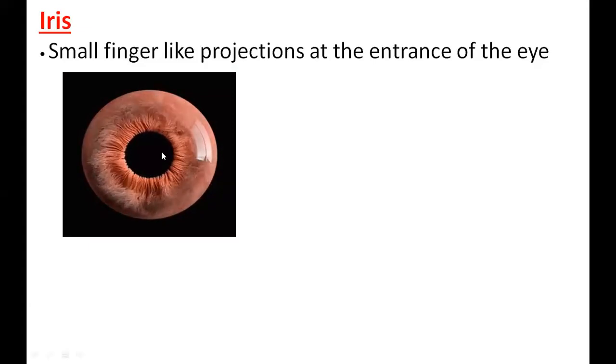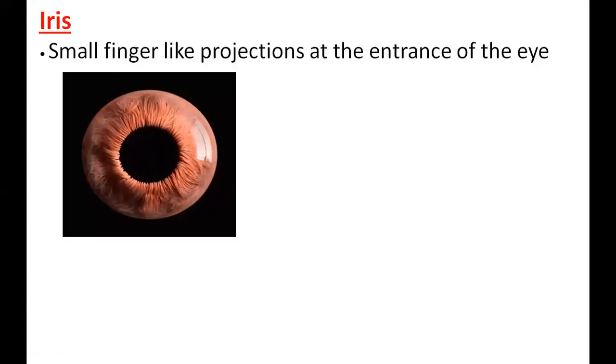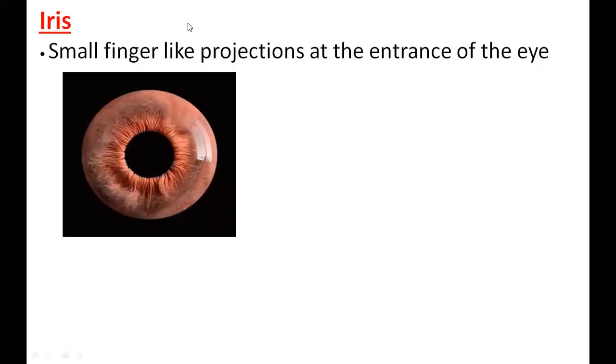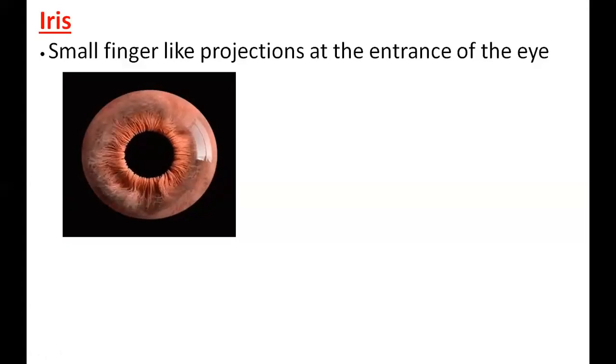Can you see here, look at the hole and wait. The hole is becoming big. The hole is becoming small. Can you tell me the name of the hole? Pupil. Yes, it's the pupil. Very good. So this pupil size is regulated by the iris. I hope now it's clear, no? With the picture, if you study, it is really clear. Or else just reading the notes, you won't understand.